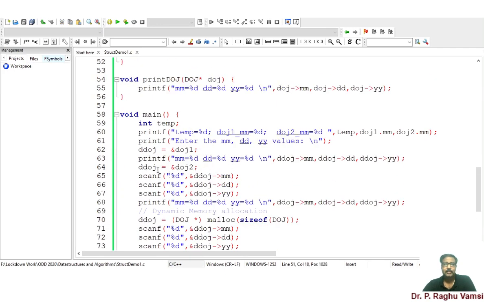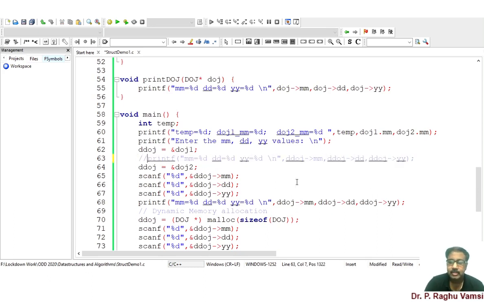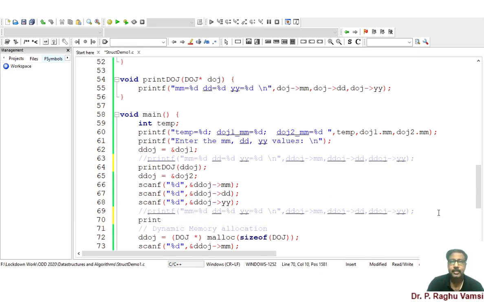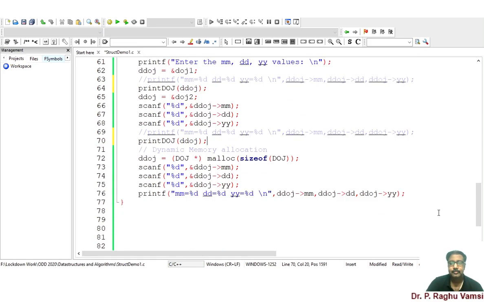So here printf is there, ddoj was passed. I will comment this and I will use print DOJ of ddoj. So this is the reference I am passing to print DOJ. In the same way, I will comment this and I will call print DOJ of dd. Next is also the same, print DOJ of dd.